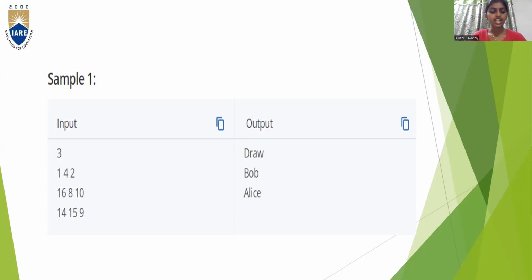In the third test case, A is 14, B is 15, and C is 9. So here C is less. That is, C is the hardest problem, since the successful submissions of problem C are fewer. So according to this test case, C is the hardest problem. When C is the hardest problem, we print Alice. So Alice is printed.